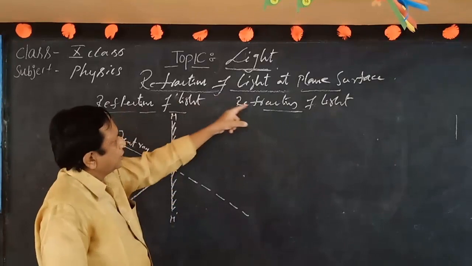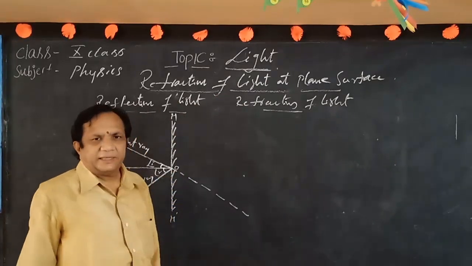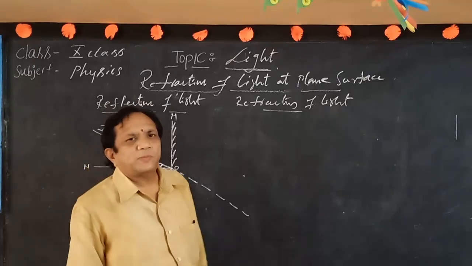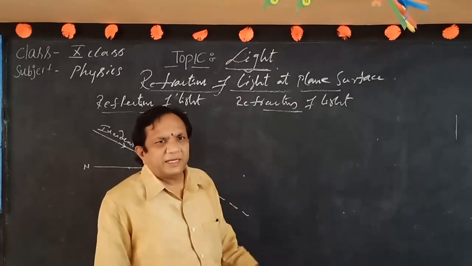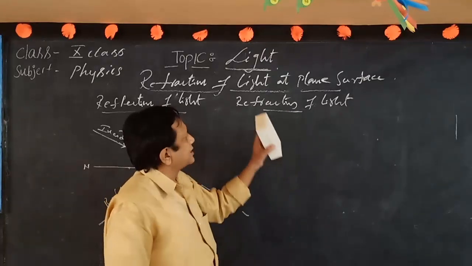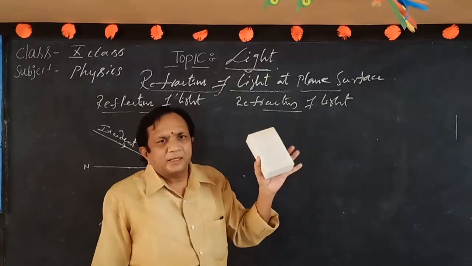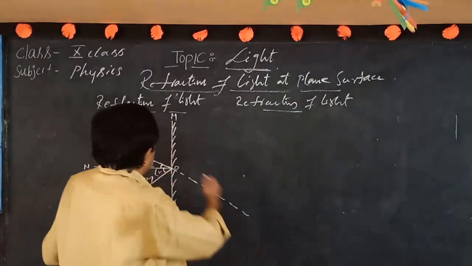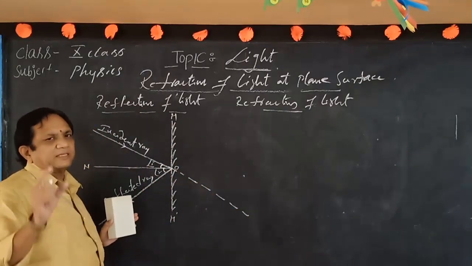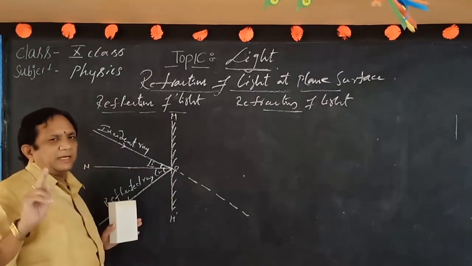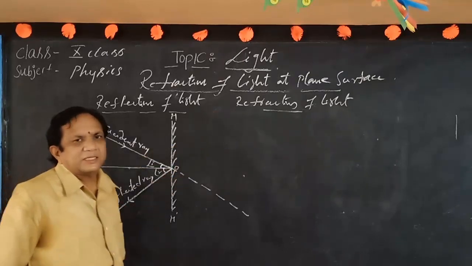Another property of light we call the refraction property. For explaining this property, we compulsorily need two media. Two mediums are required to explain this property. Refraction is explained by considering two mediums. Here only one medium is there, but refraction does not take place in one medium. Compulsorily, we need two mediums. Then only we can explain this property.